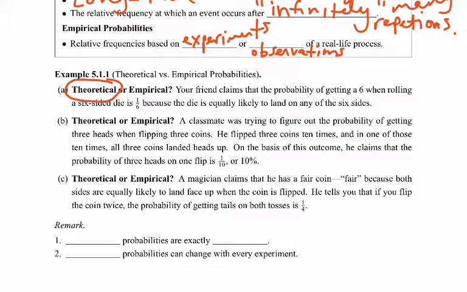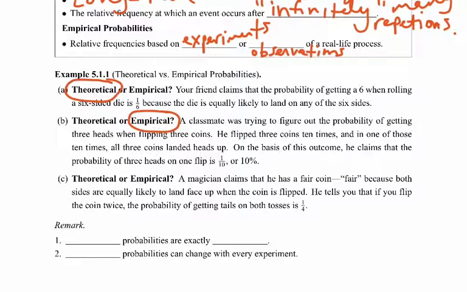The next one says, a classmate is trying to figure out the probability of getting 3 heads when flipping 3 coins. He flipped 3 coins a total of 10 times, and in one of those 10 times, all 3 coins landed heads up. On the basis of this outcome, he claims that the probability of 3 heads on one flip is 1/10. So is this theoretical or empirical? Well, he's calculating this probability based on an experiment that he conducted, something he physically observed. So this would be an empirical probability.